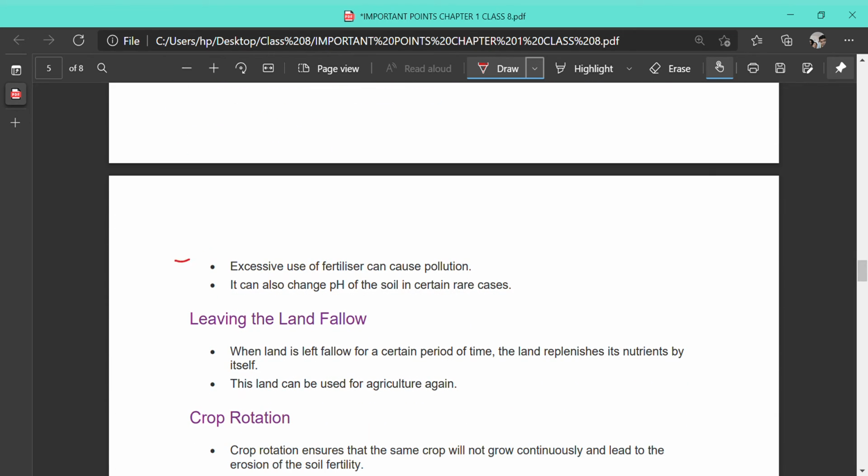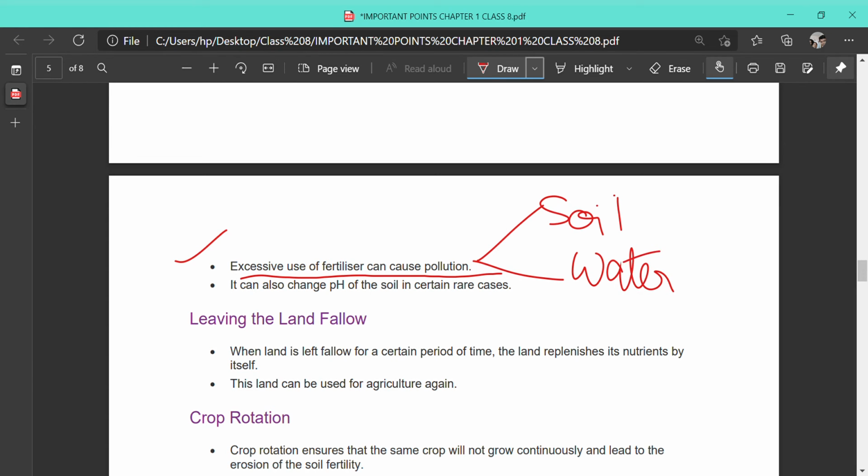What happens? Excessive use of fertilizers can cause pollution. What kind of pollution? It can cause both soil pollution and water pollution. It can also change the pH of the soil. By adding fertilizers, the soil may become acidic if the fertilizer is acidic in nature, or it may turn the soil basic if the fertilizer is basic in nature. So there are some disadvantages of using fertilizer.